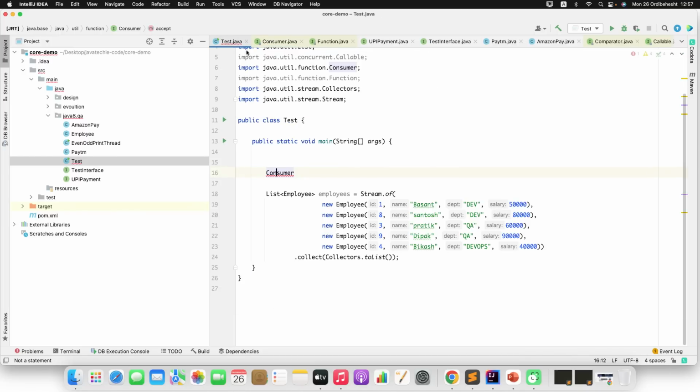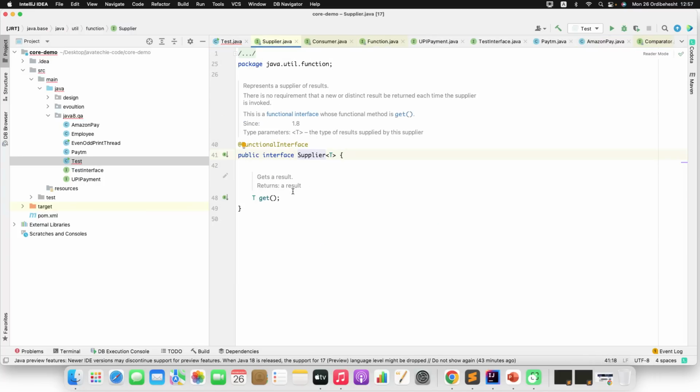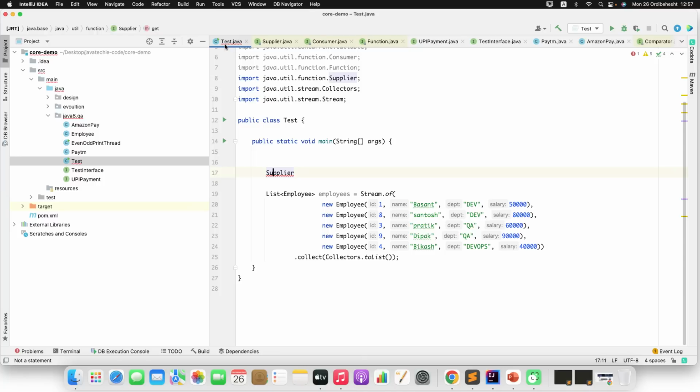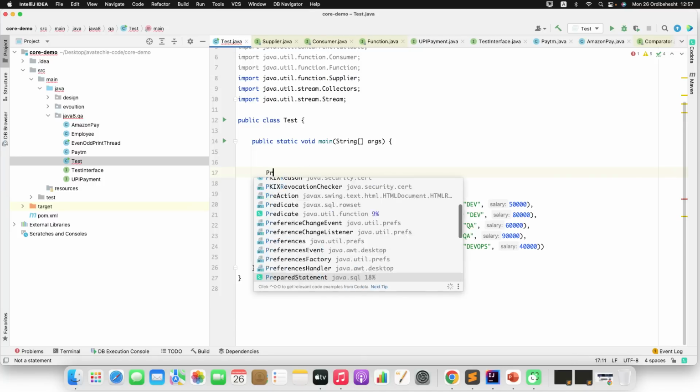Now similarly, you can check the supplier. Go to the source code of supplier. It has only one abstract method which just returns a value, and it doesn't have any argument. Similarly, you can go to the predicate.